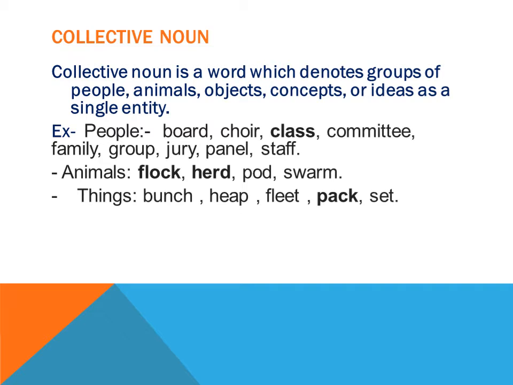A committee can be a group of persons for many purposes. The purpose can be different. It can be for some judgment, or for some special purpose. Then family. Family is members living together, like father, mother, sister, brother. And of course family can also include grandparents, grandfather, grandmother, right?